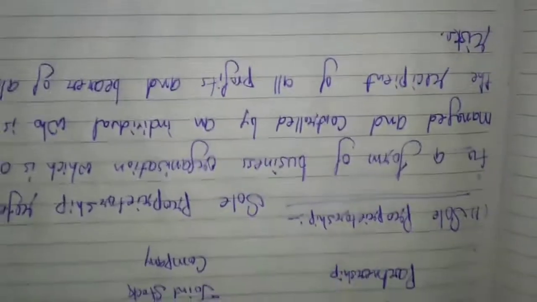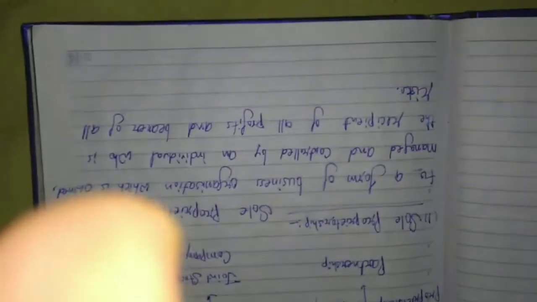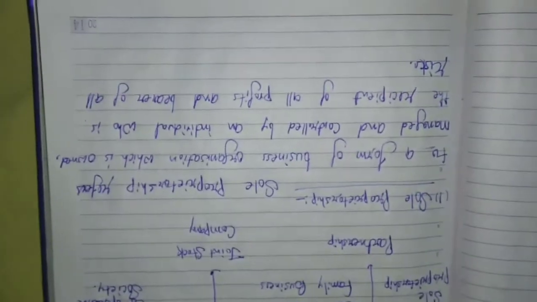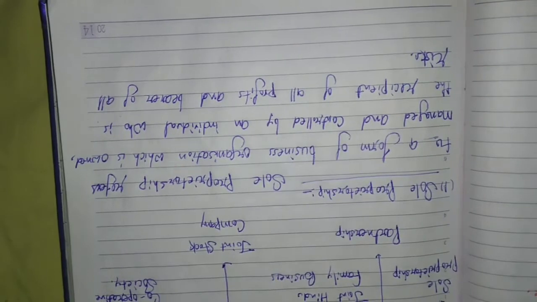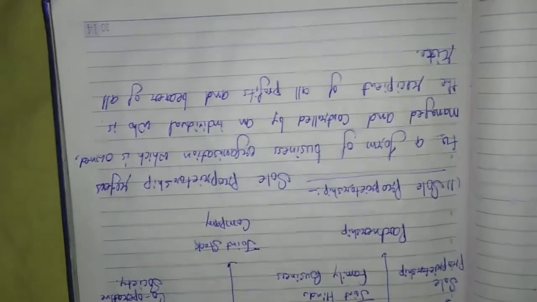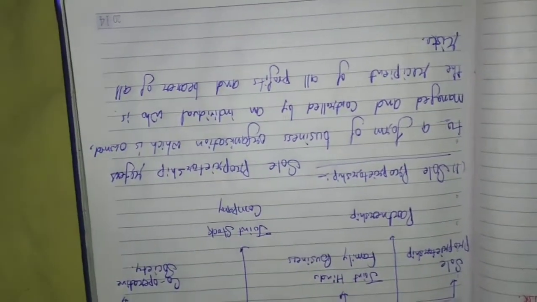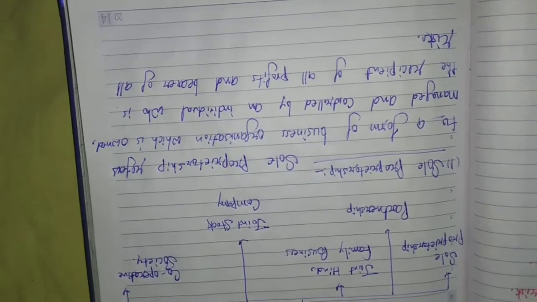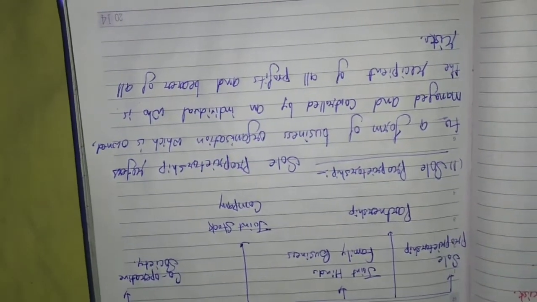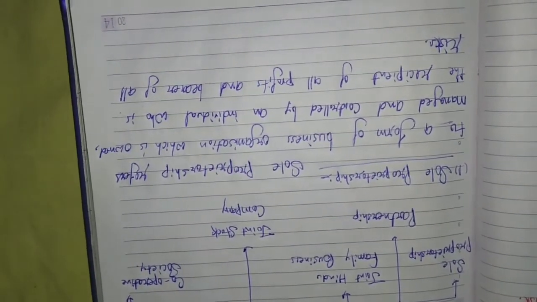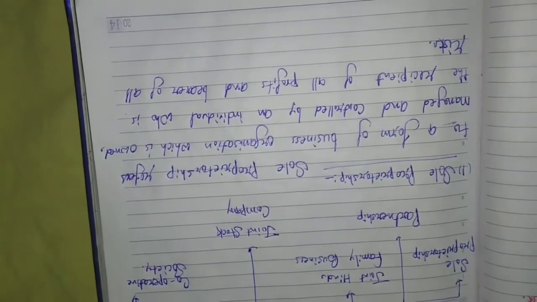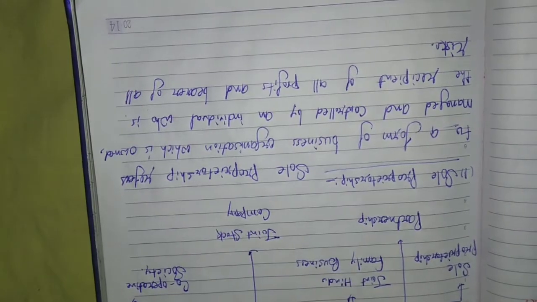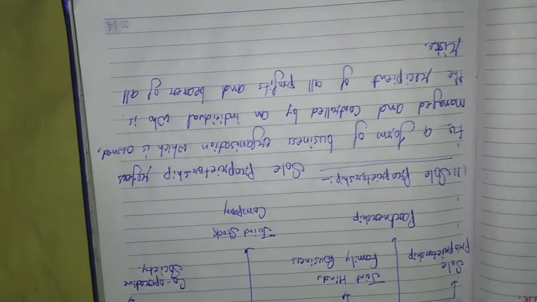Okay, so listen and understand it carefully. Here it has been given that sole proprietorship refers to a form of business organization which is totally controlled, managed and owned by an individual. Individual means a single person can totally control that type of business. In case of profit, the single owner of that business will receive the profit.